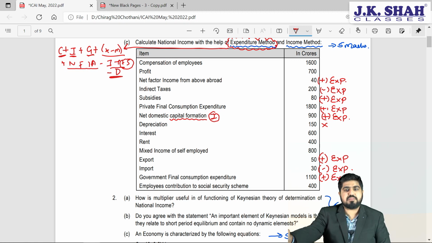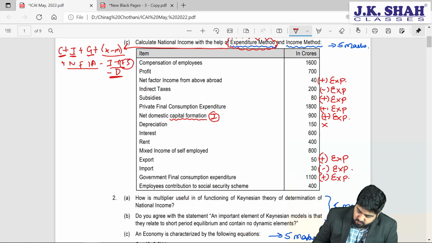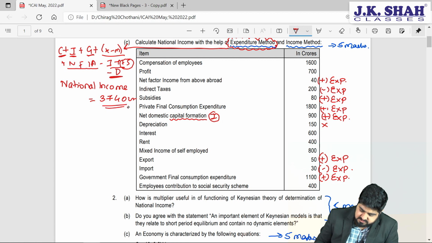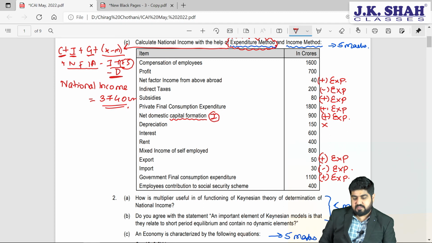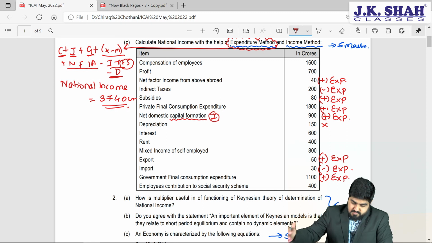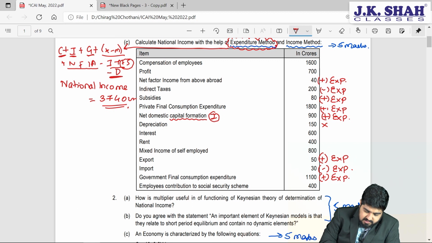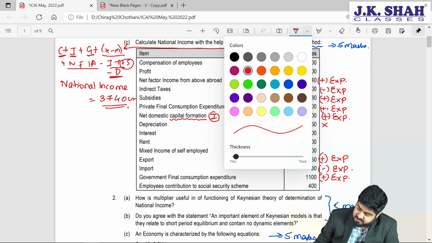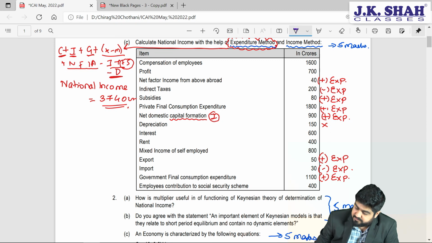Now friends, by doing this, are you getting the amount of the expenditure method? National income as 3740 crore rupees, 3740 crore rupees, right? That is absolutely right. So 3740 is our national income if you go by the expenditure method. However, now let's focus on the income method. Now for the income method I am taking blue color here.